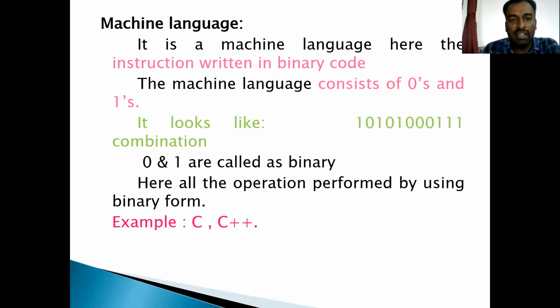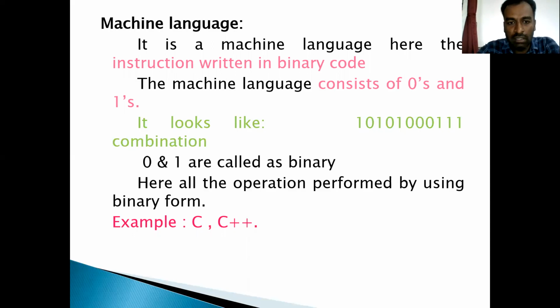So what is a machine level language? It is the machine language. Here the instructions are written in binary code. What is binary code? The machine understands only zeros and ones, a combination of 1 and 0. So 0 and 1 are called binary. Here all the operations are performed using the binary form. Suppose we write a program in C or C++.